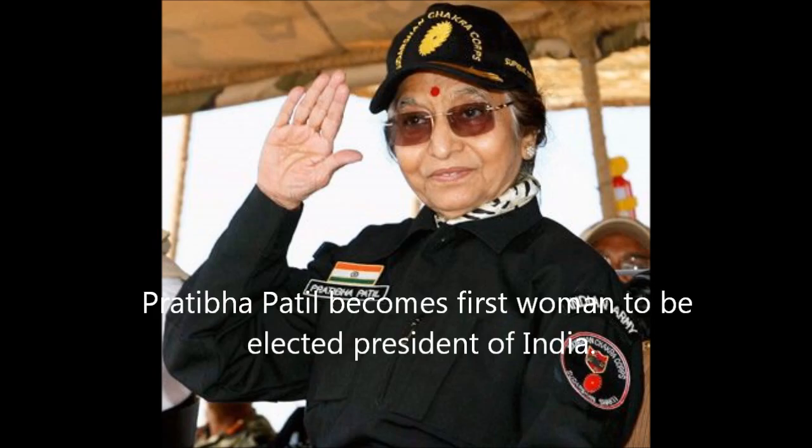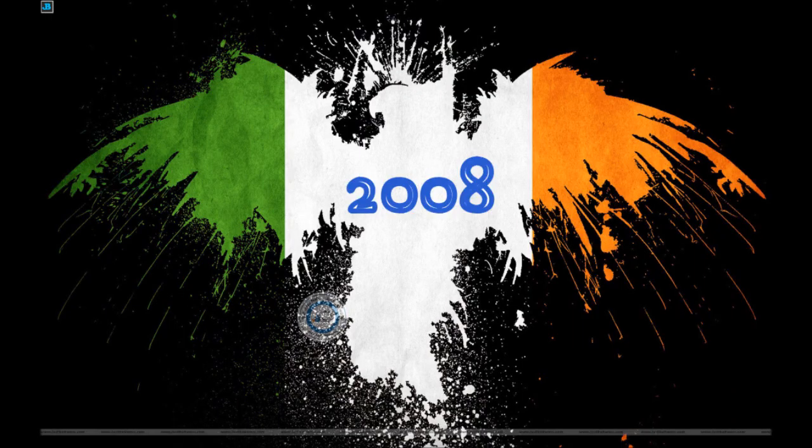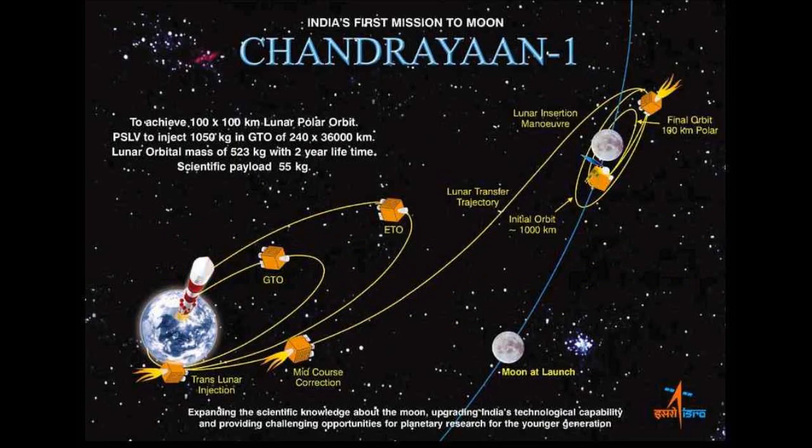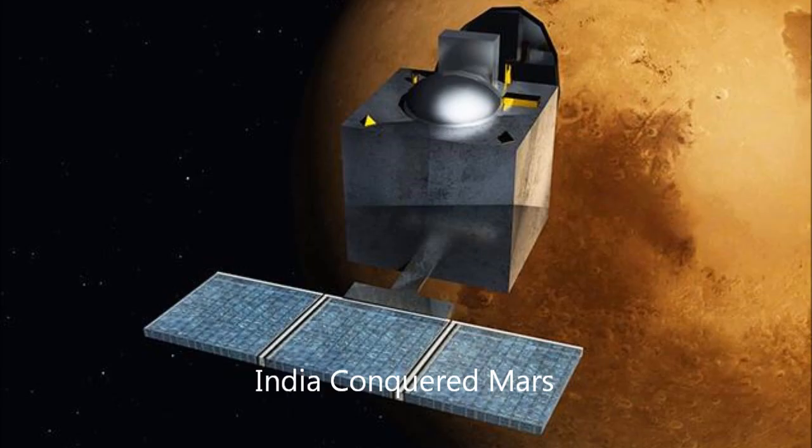2007. Pratibha Patil becomes first woman to be elected President of India. 2008. India successfully launches its first mission to the moon, the unmanned lunar probe Chandrayaan-1. 2014. India conquered Mars. As on September 24, Wednesday, India created history when Mangalyaan, our very own spacecraft, reached Mars.